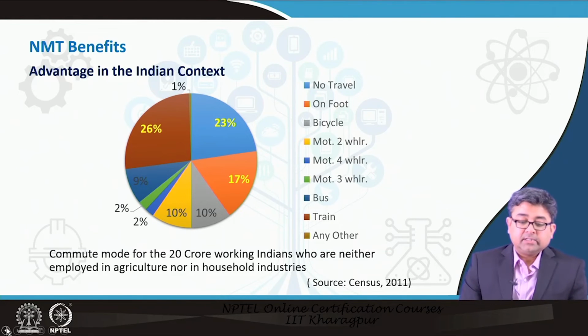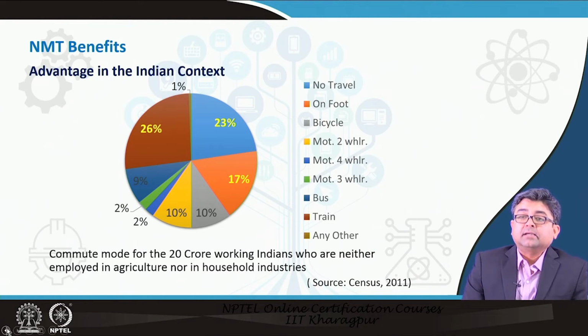The second advantage in our Indian context is that we, as Indians, do walk a lot. We do use a lot of non-motorized modes of transport such as cycle rickshaws, as well as we go to places using our cycles. So if you look at this chart, you would see that it's almost 17% on foot and 10% bicycle.